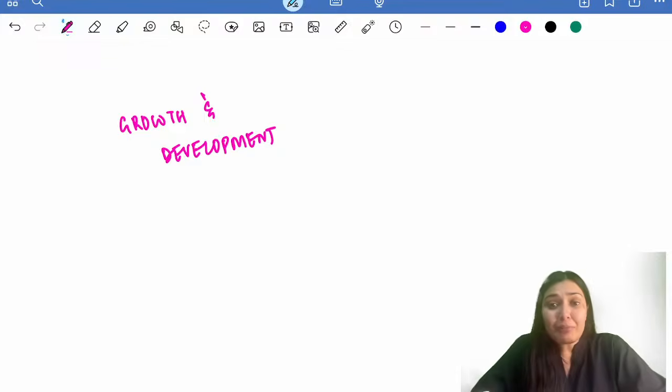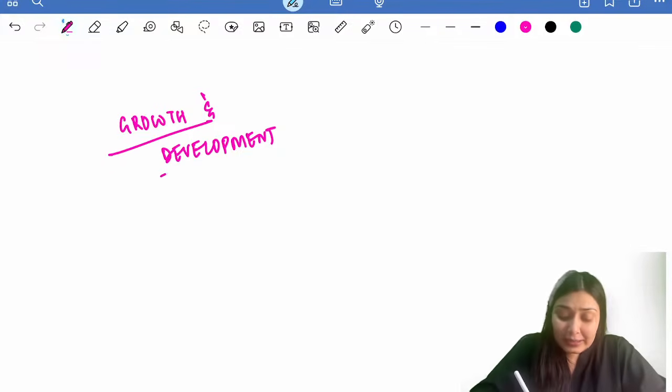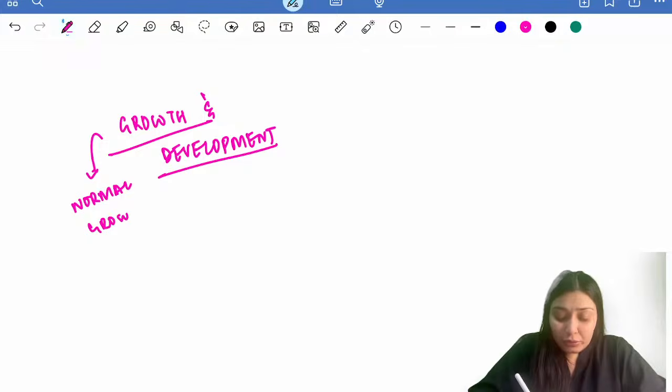But growth and development is something that is very integral to pediatrics and also a very high yield topic. So a lot of details can be discussed over this topic, but here we are going to touch only on the high yield topics. So firstly, let's start with normal growth pattern.